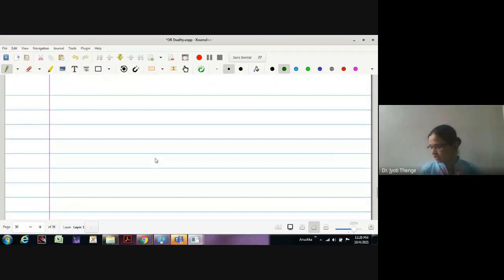Therefore, let us write the dual simplex algorithm. Once we write the algorithm, we will be ready to solve the examples. Let me write the algorithm in short.